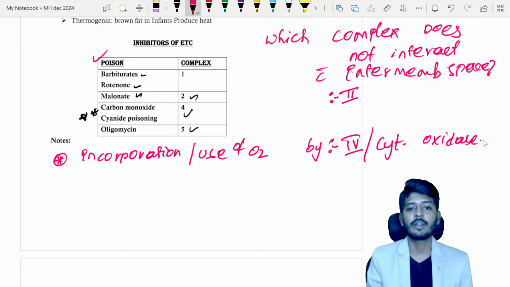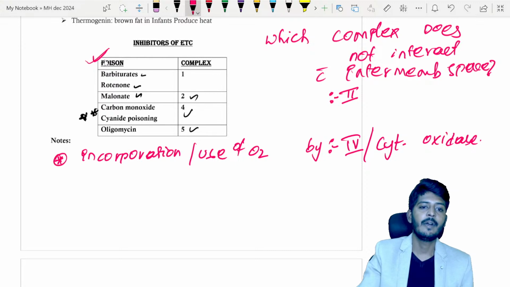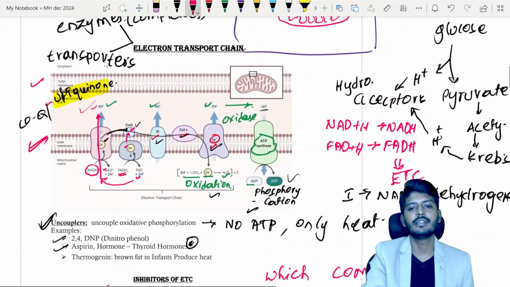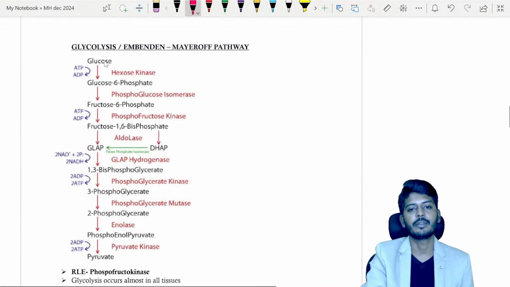Then one more possible question is this table of poisons, which has been previously asked also, and especially the complex 4 poisons are very important: carbon monoxide and cyanide. They will also ask these 2 possible questions: which complex does not interact with the intermembrane space, and which one incorporates or utilizes molecular oxygen. That will be cytochrome oxidase. So these are the important points of the electron transport chain.